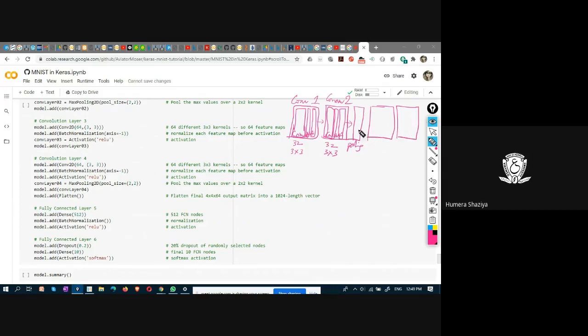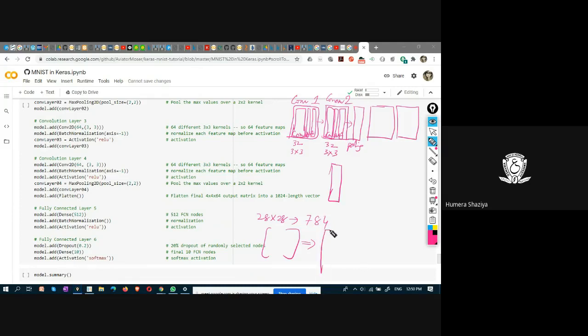After conv4, you have another layer which is known as flatten. What does the flatten layer do? The flatten layer converts the matrix into a vector. If it is 28 by 28, it will be in matrix form. This will be converted into, I think, 784, something like that.